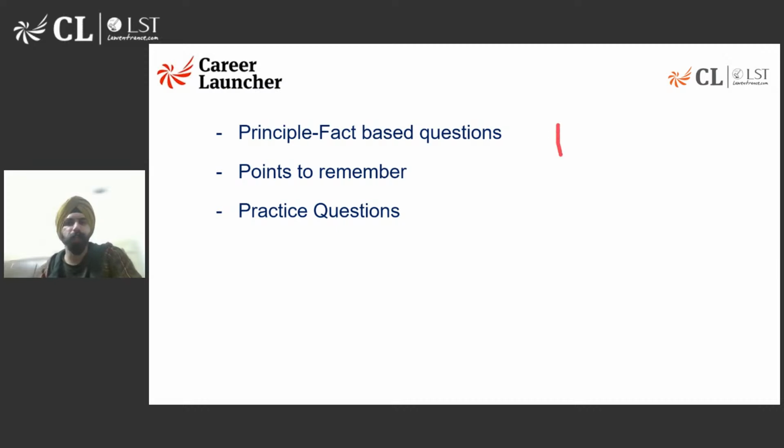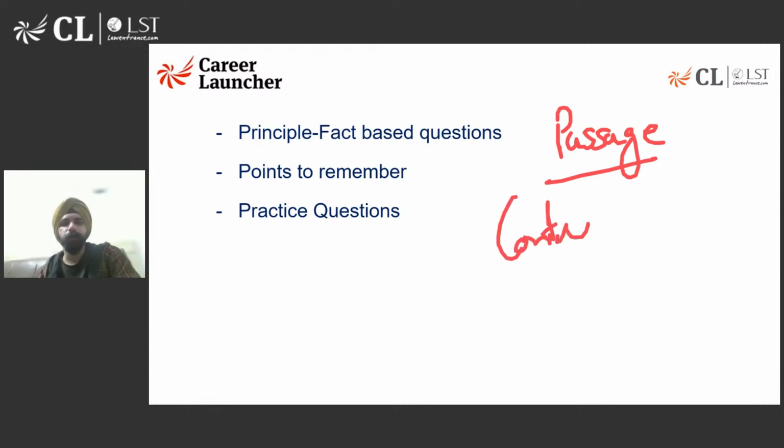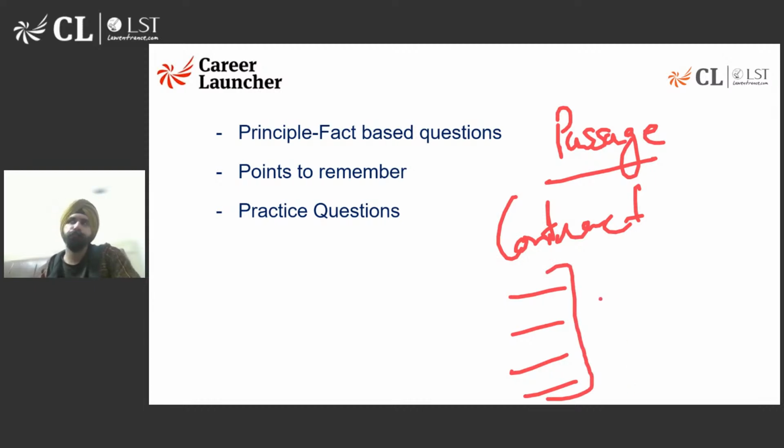ठीक है, so इसमें I would suggest कि passage first approach आप लोग use करो, unless it is something which you already know. अगर मान लो कॉन्ट्रैक्ट पे आ जाता है और आपको पॉइंटर्स में ऊपर ऊपर दिख रहा है कि हाँ, this is something which is related to the Indian Contract Act, तब आप probably questions की तरफ jump कर सकते हो and then can refer back to the passage for help.